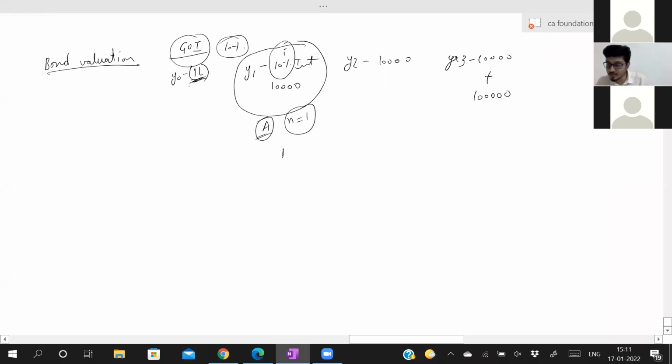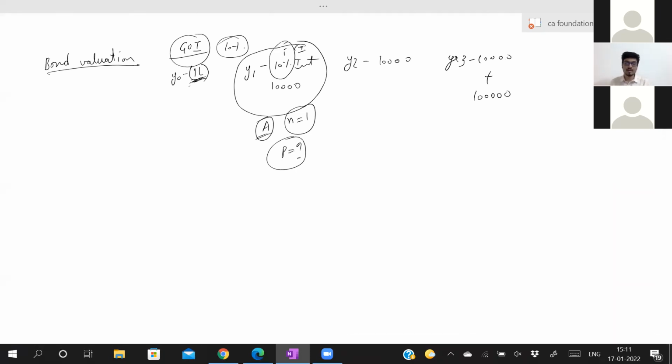Now I am asking you to find out the value today. How will you do that? If it is 10% compound interest, how will you do that? Have you forgotten the formula for A?